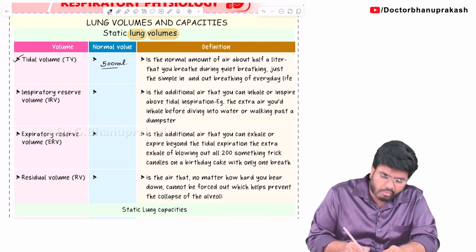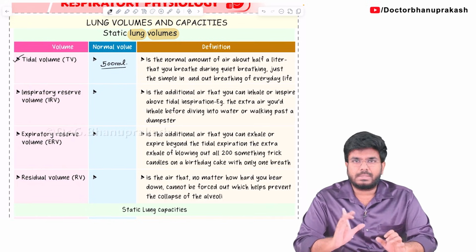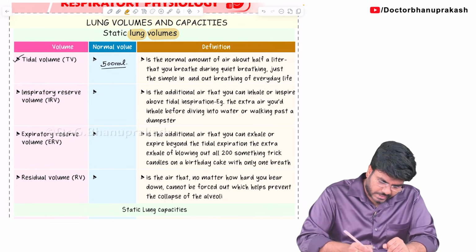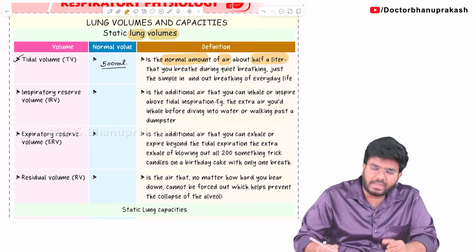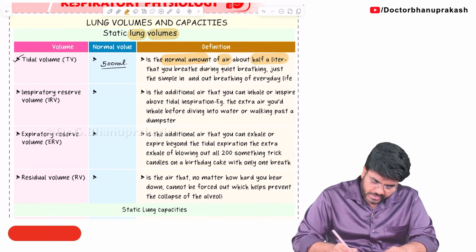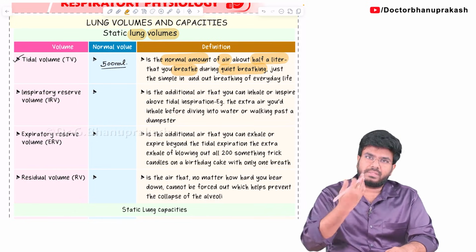Okay, I am giving the round figure. It will usually be around 500 to 700 ml. 500 ml, best answer. So you can see the definition over here. It's the normal amount of air, about half a liter, that is 500 ml, that you breathe during quiet breathing. Okay, just a breath in and breath out.